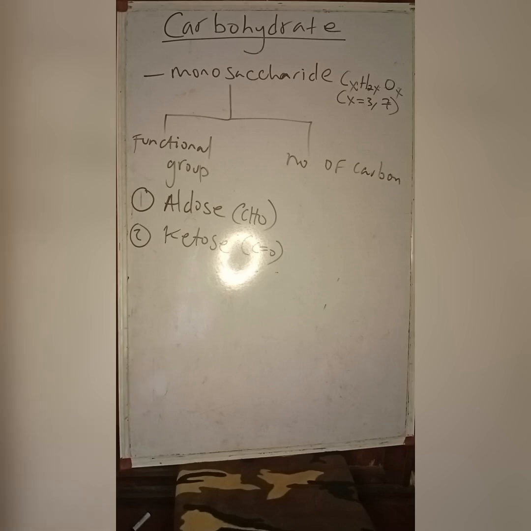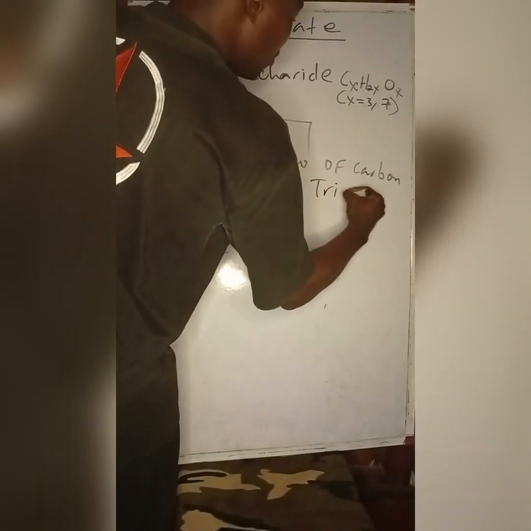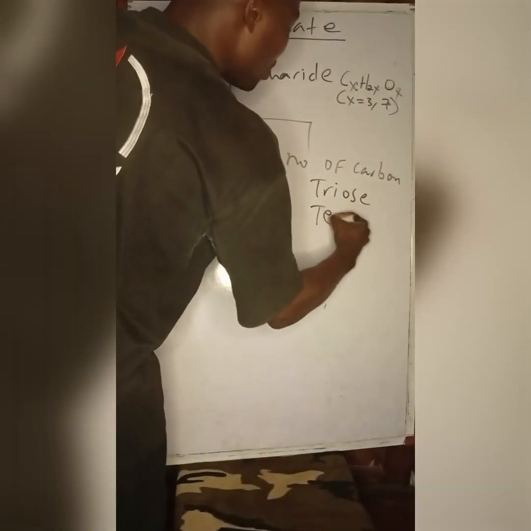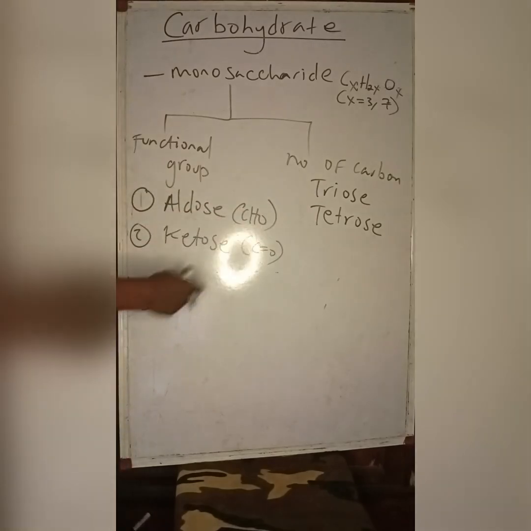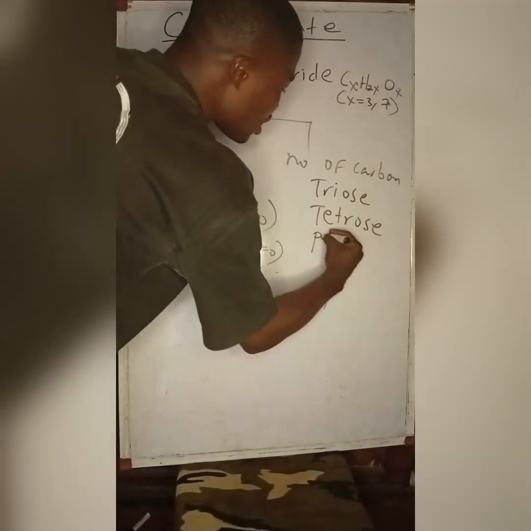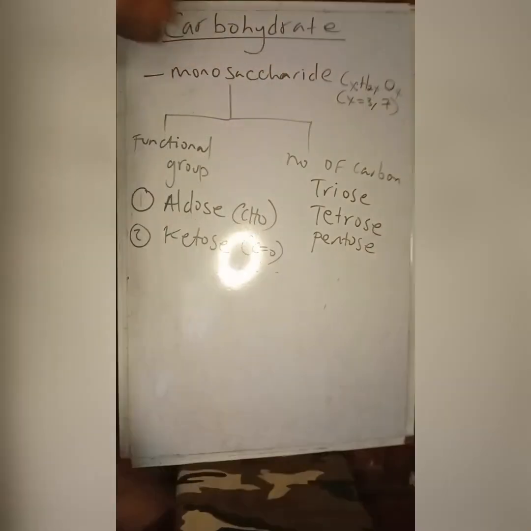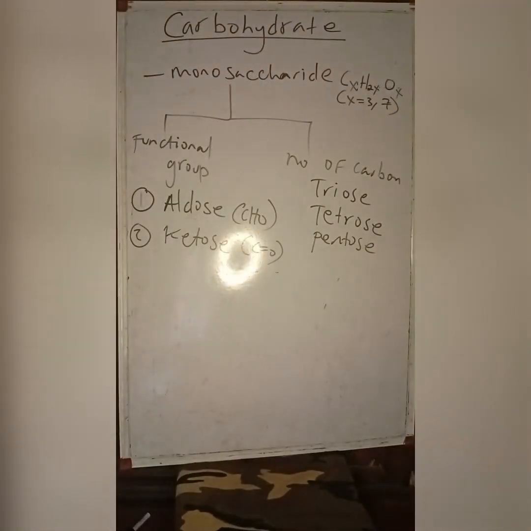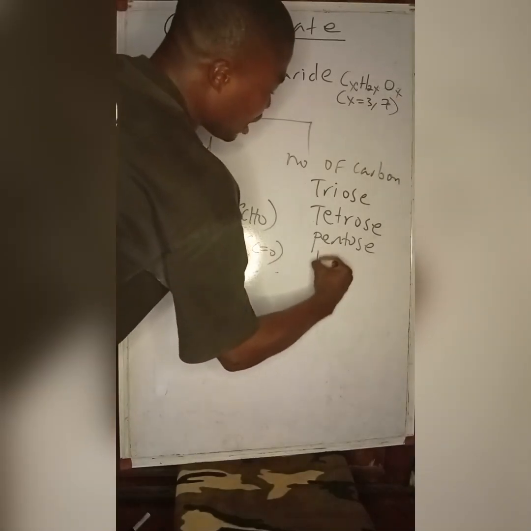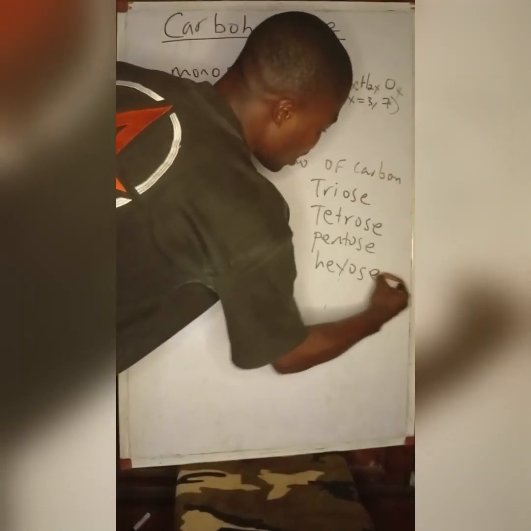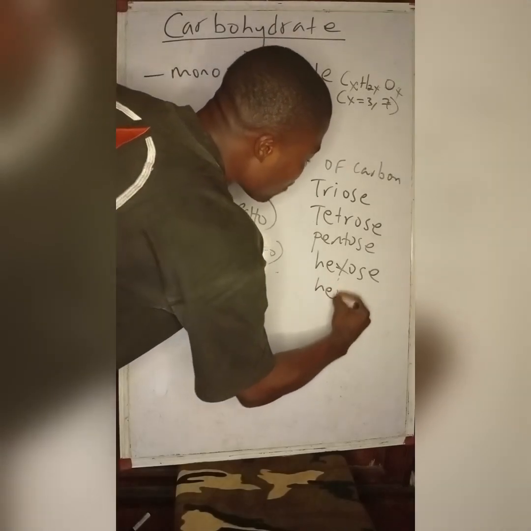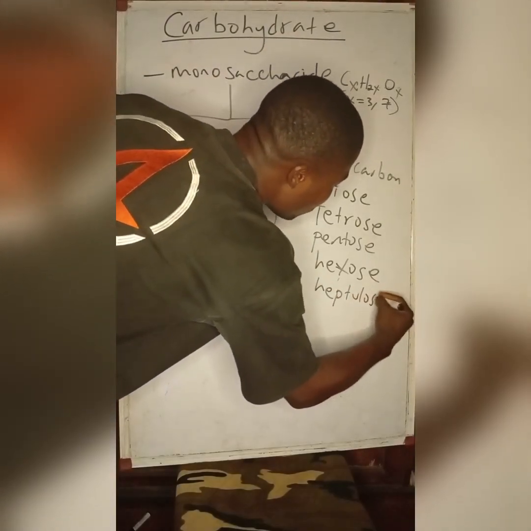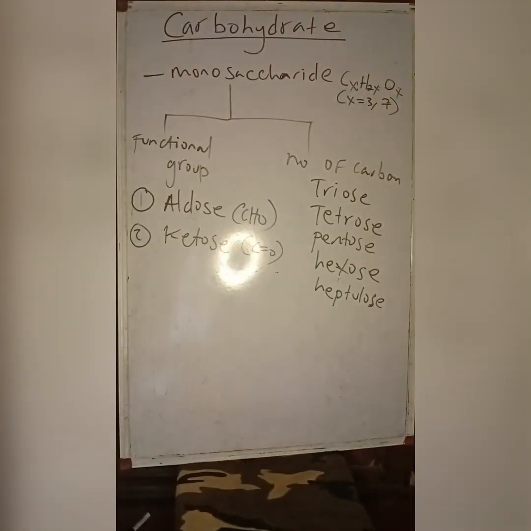Based on the number of carbons, carbohydrates can be trioses, 3 carbon. They can be tetroses, 4 carbon. 5 carbon are said to be pentoses, very important. The 6 carbon, which are the most common, are known as hexoses, in the likes of glucose, fructose. 7 carbon are known as heptoses, the likes of sedoheptulose.